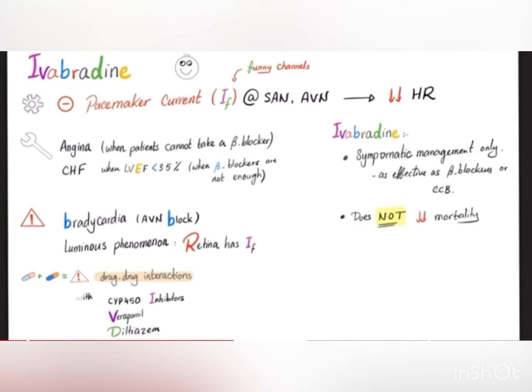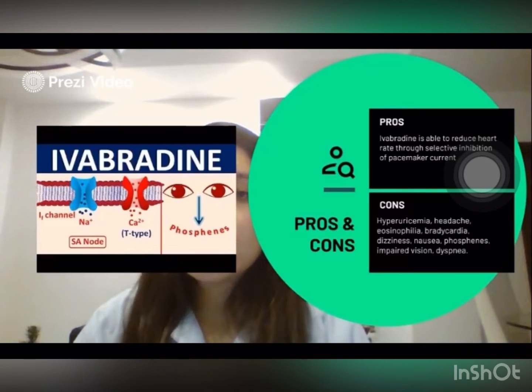Drug-drug interactions. Do not give ivabradine with CYP450 inhibitors, the cytochrome P450 inhibitors. Why? There is an interaction. Both of them will interact in the liver. Verapamil and diltiazem, you can get similar things. Ivabradine, symptomatic management only, as effective as beta blockers or calcium channel blockers, but please do not forget it does not lower mortality in angina or CHF. It's just for symptomatic management. It does not improve survival. It does not decrease mortality.